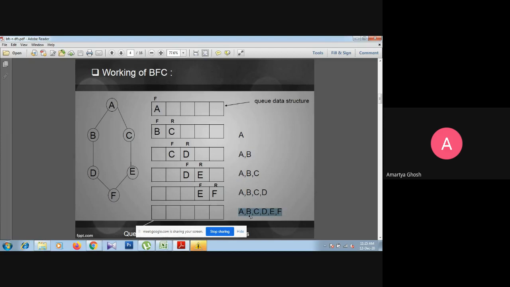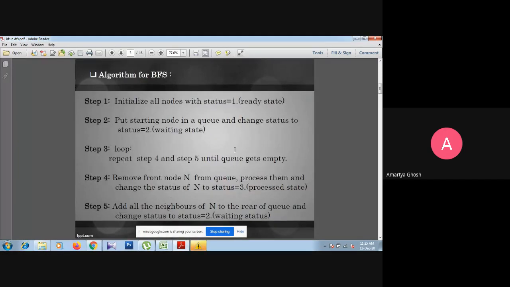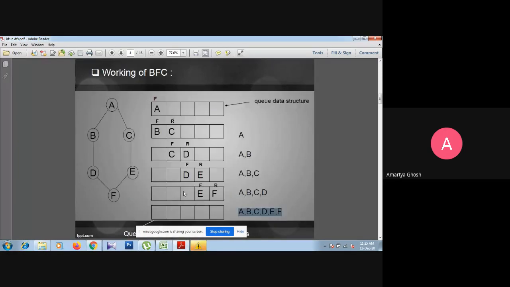So you can see A, B, C, D, E, F all are visited, because all these nodes are under the visited array or visited list. So we can say all the nodes are visited. So this is the process that is over. This is the algorithm, and this is the process of how we will traverse throughout the graph.